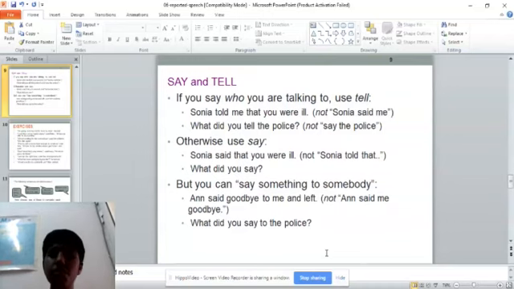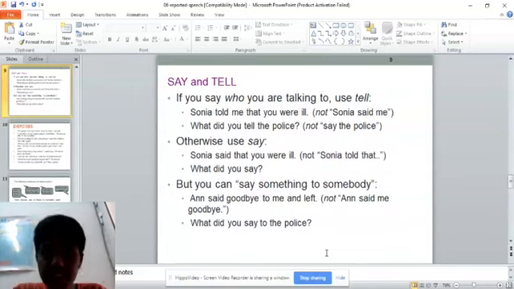And in this case, another example: Sonia said that you were ill. In this case, why do we use say? Because only Sonia is there. So we use the word say. Said is the past form of say, so we use said. Sonia is only a single person, so we use say. And what did you say? In this case, the only one is you, so we use say. But you can say something to somebody. Anna said goodbye to me and left. In some cases, we can use say, but it is more appropriate to use tell in those. Now I'll tell you the clear reason: say is used for only one person, and tell is used for two persons.